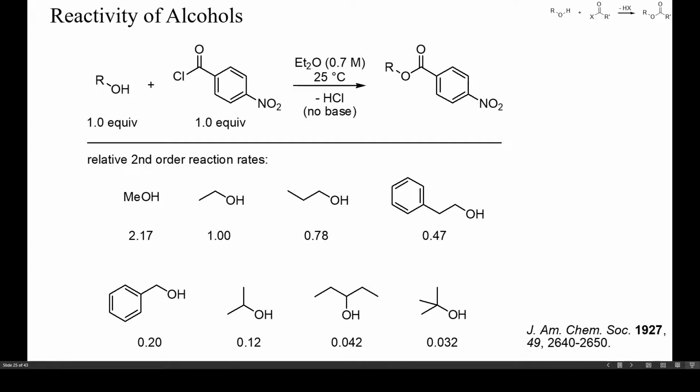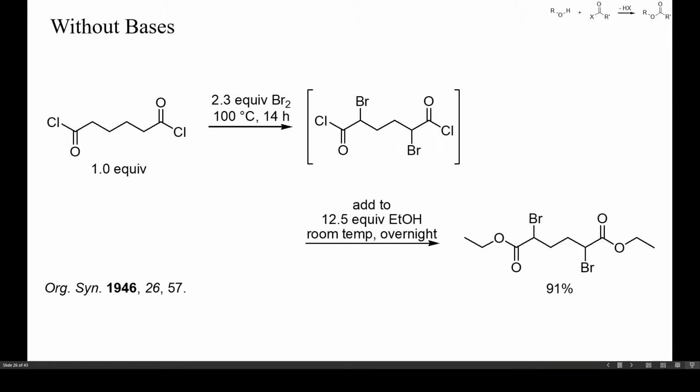Even sterically crowded alcohols, such as 2-pentanol, react only 50 times more slowly than methanol. This is usually no issue, because acylations with acyl halides are extremely fast reactions and often proceed to completion within minutes, even at low temperature. Let's now have a look at some specific examples. First, at acylations without any bases.